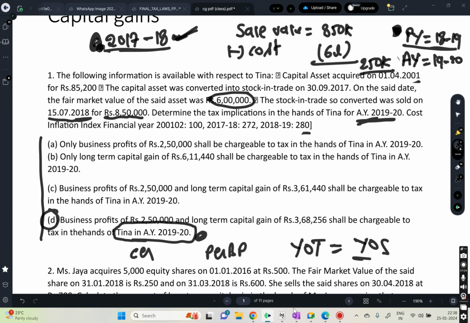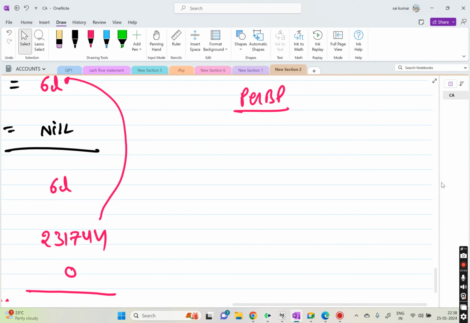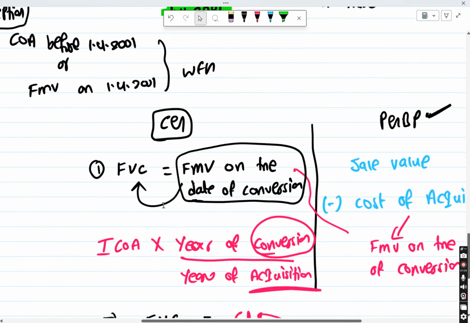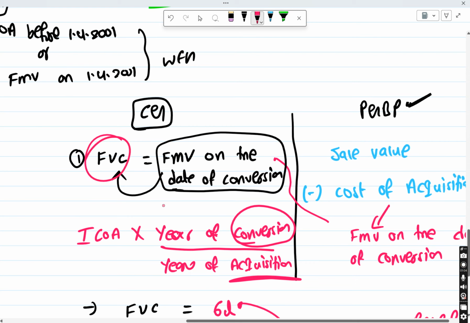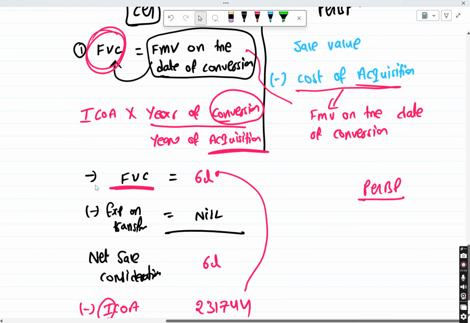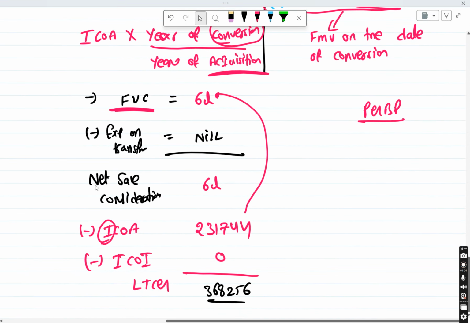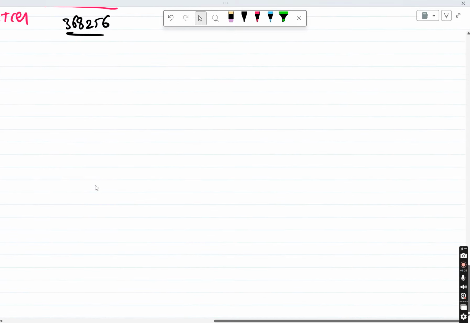And another thing is this cost. While calculating under PGBP, the cost of acquisition is nothing but FMV on the date of conversion. So that FMV on the date of conversion is acting in two places. One is it is acting as the full value consideration, that is FVC, and it is also acting as the cost of acquisition under PGBP. Any doubt on this, or any difficulty understanding this, or can we move on to the next one? No doubt, sir. Good. The next one.